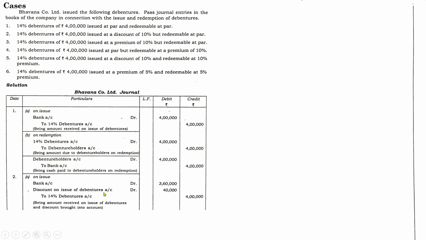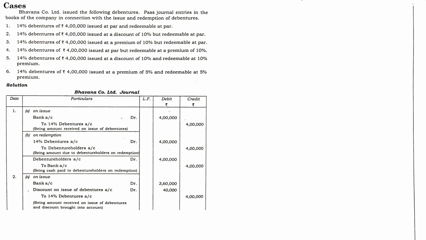Discount on issue of debentures, here it is mentioned 10%. 10% of what? 10% of the total value of the debentures. The total value of the debentures is 4 lakhs, so 10% of 4 lakhs will be 40,000. If you deduct this discount from the actual value of the debentures, you get the amount the company is going to collect as part of the issue of debentures. So 3,60,000. This is how you can find out. Being amount received on issue of debentures and discount brought into account.